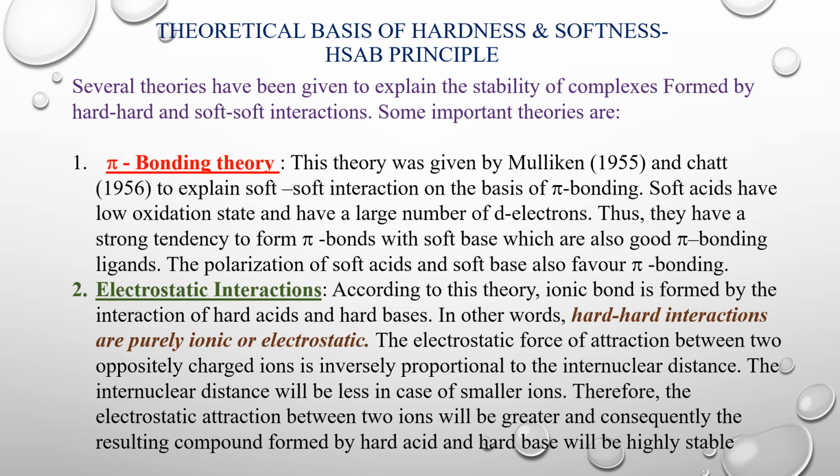Next one is the electrostatic interaction. In this theory, ionic bond is formed by the interaction of hard acid and hard base. So hard and hard interactions are purely ionic and electrostatic. The electrostatic attraction between the two ions will be greater, and the resulting compound formed by hard bases will be highly stable.